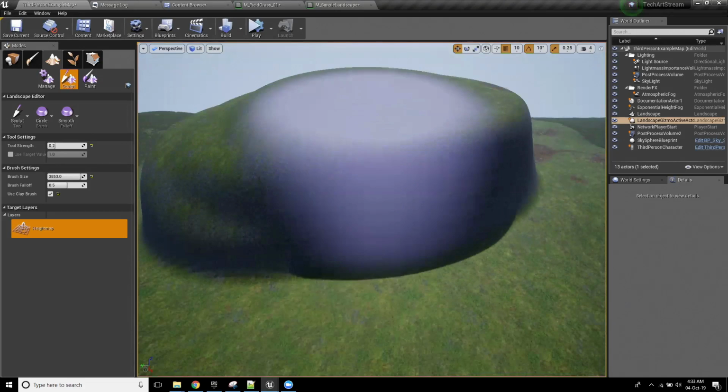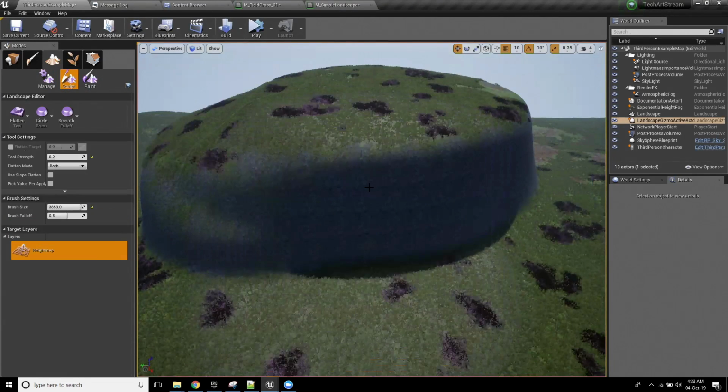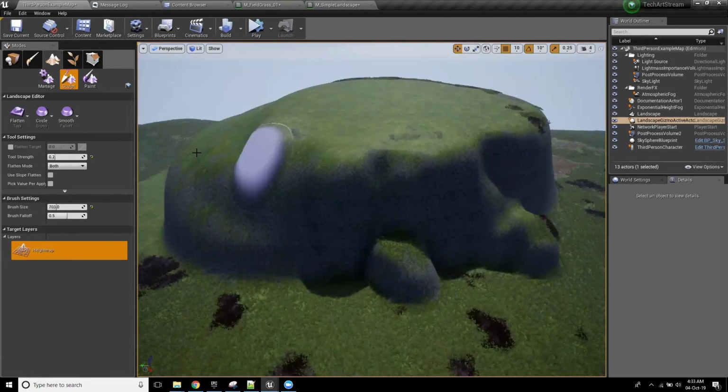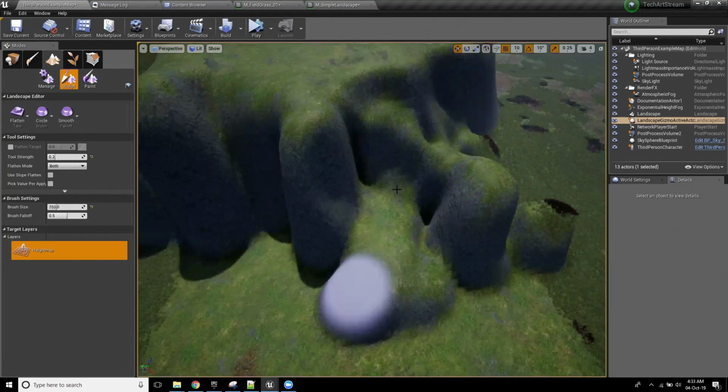So I'll just pull this up for a second so we have a better idea of what's up. And again, I'm just going to grab this flatten node, and I'm just going to rip out some chunks of this. It's going to look a bit strange for a second until we erode it, so just bear with me.